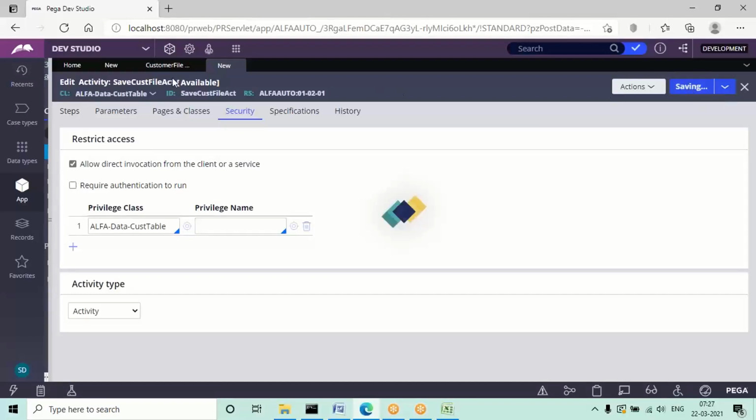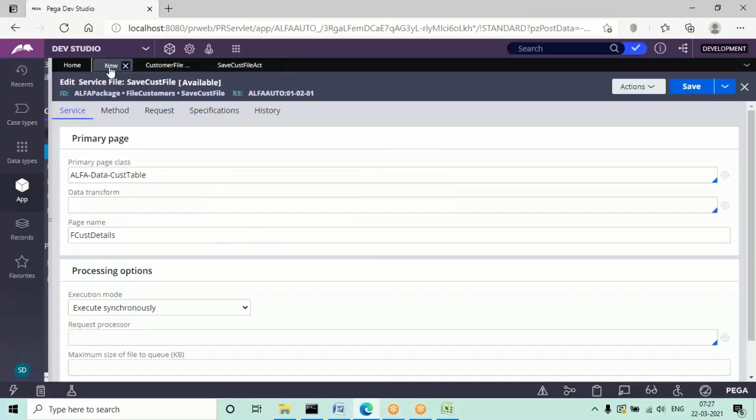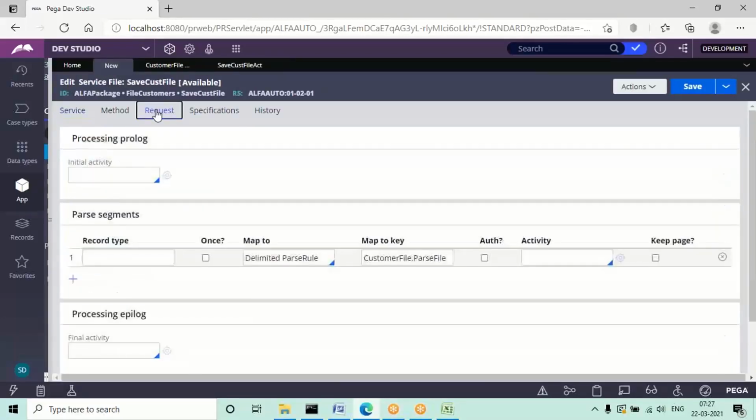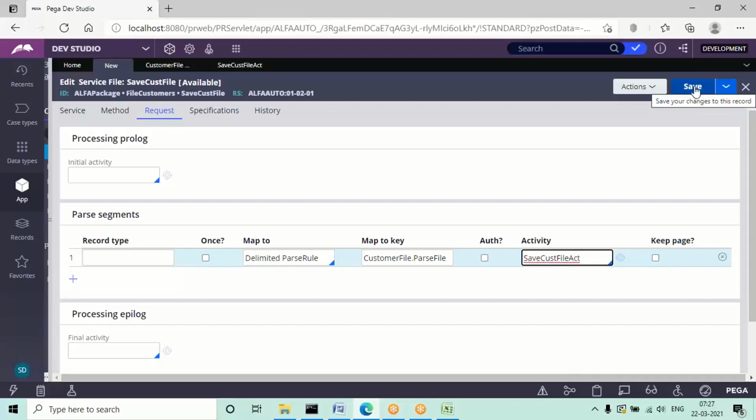Now go back to the service. After saving this activity, in the request tab you can call your activity. Save it. Now we can save this service file.